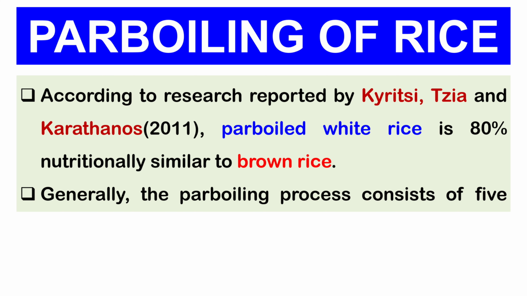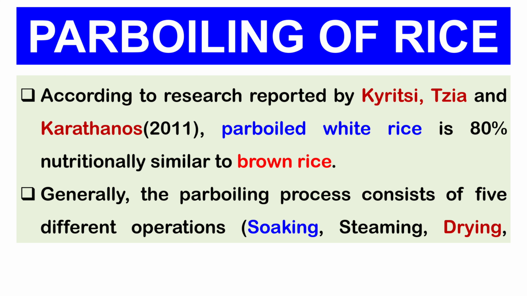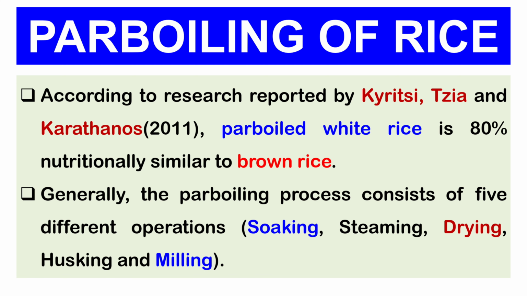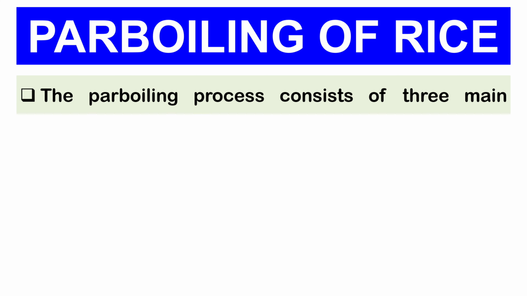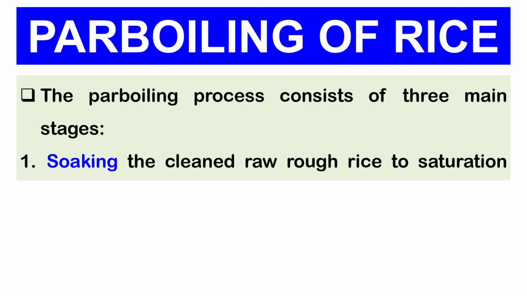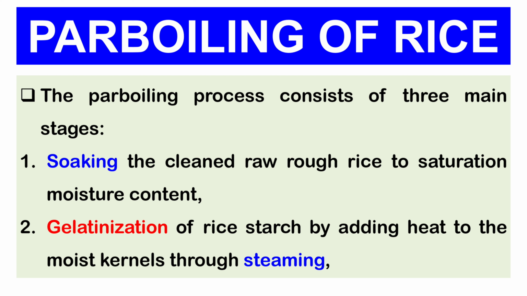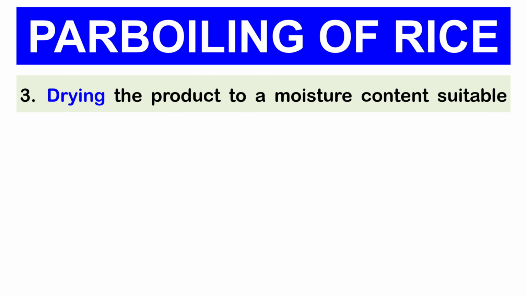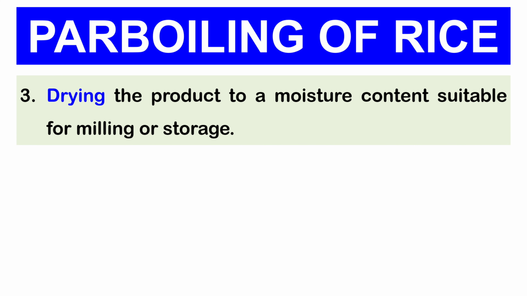Generally, the parboiling process consists of 5 different operations such as soaking, steaming, drying, husking and milling etc. The parboiling process consists of 3 main stages. First stage consists of soaking the clean raw rice to saturation moisture content. The second stage consists of gelatinization of rice starch by adding heat to the moist kernels through steaming. And the third stage consists of drying the product to a moisture content suitable for milling or storage.